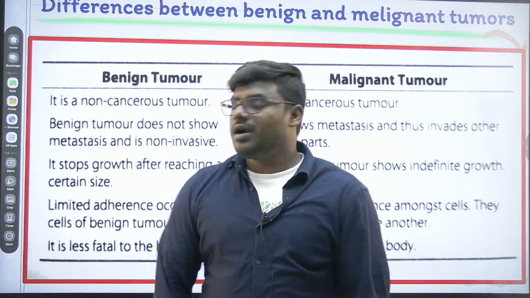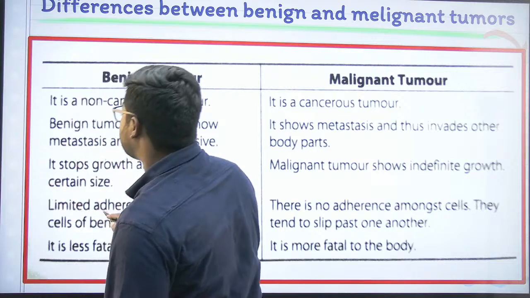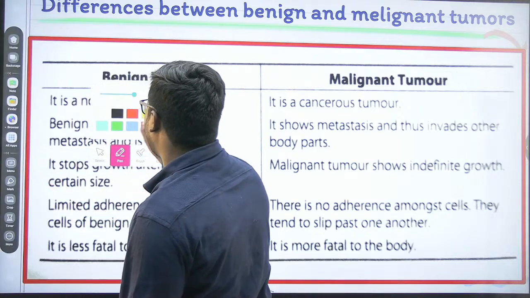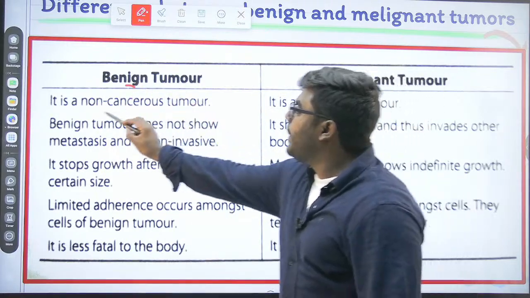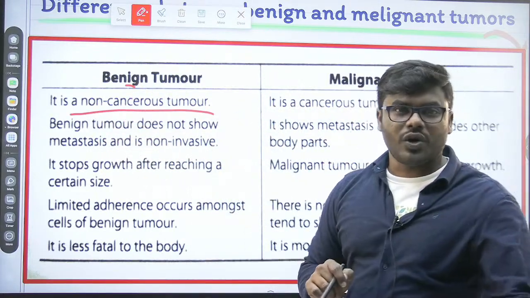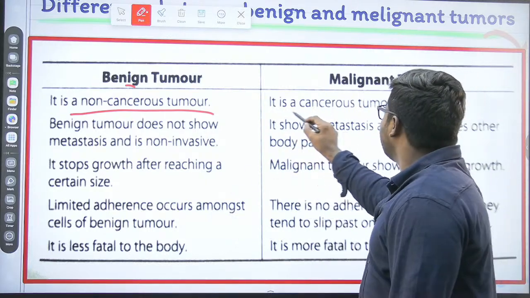How many, friends? More than 40,000 types of cancers were identified so far. Please remember. Anyway, quickly look into the differences. Benign tumor, it's non-cancerous. That's what we understand. What about the malignant tumor we read? It is a cancerous tumor.